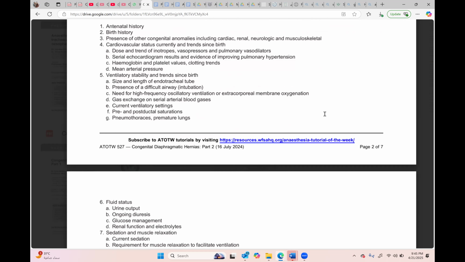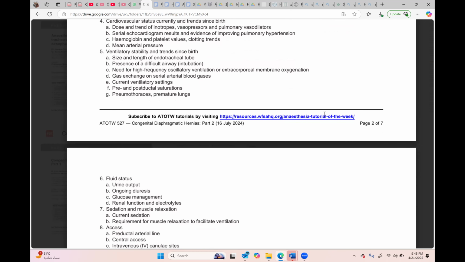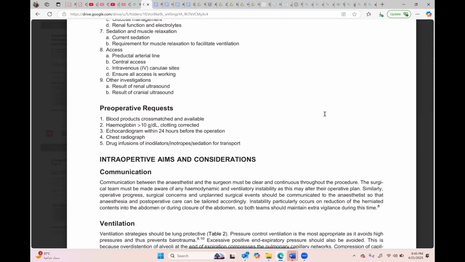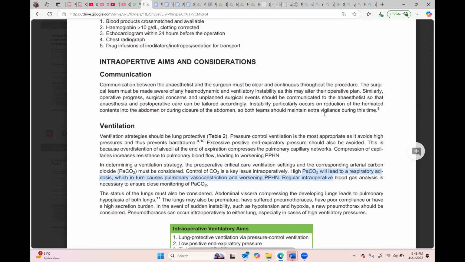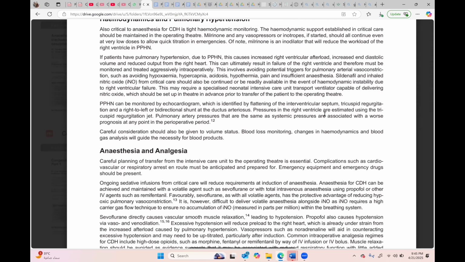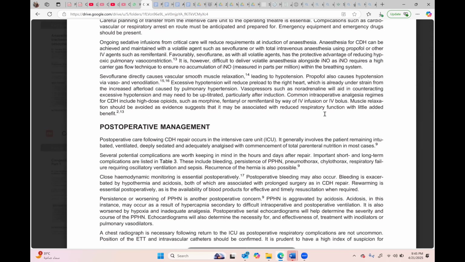And again, to start with, I told you that this is a medical emergency, not a surgical emergency. So they will optimize everything. They will try to optimize the homeostatic condition, and then they will do the surgery, but it will be a long journey. Okay, so these are the things which I have already explained to you in detail.